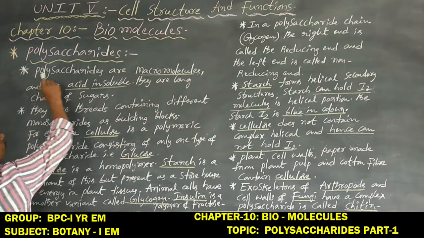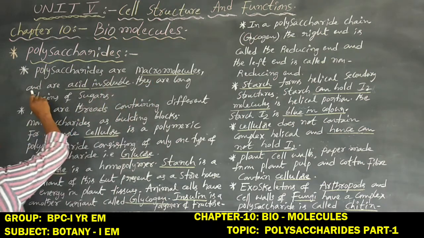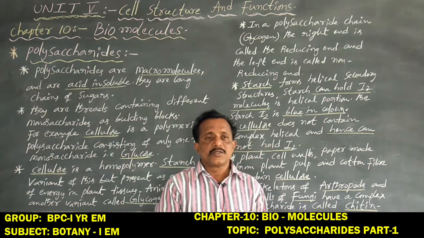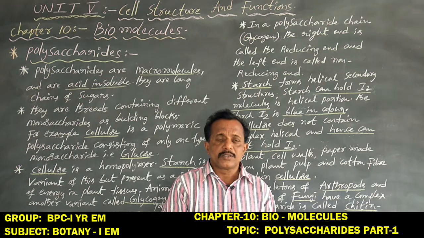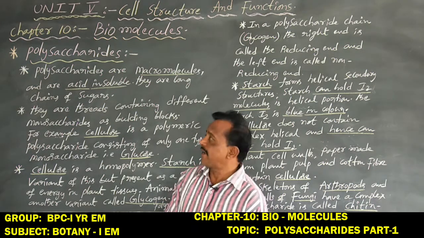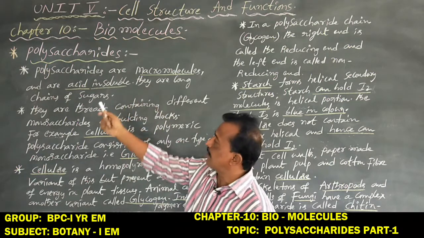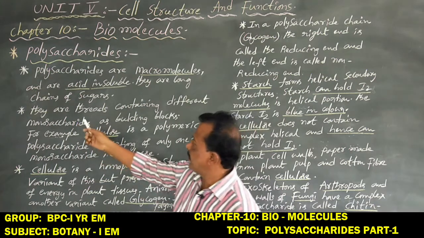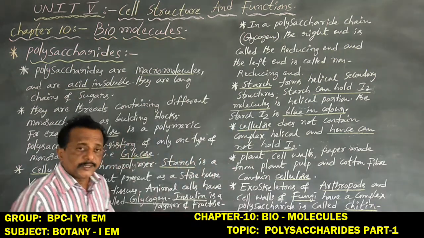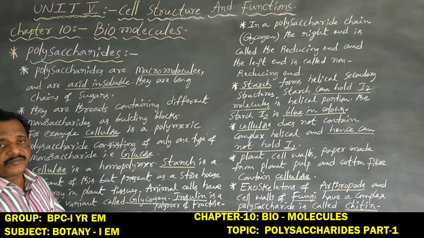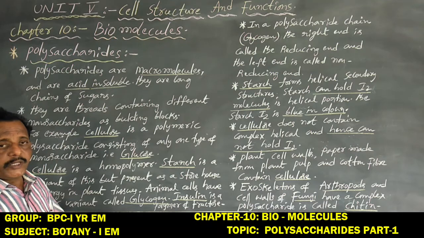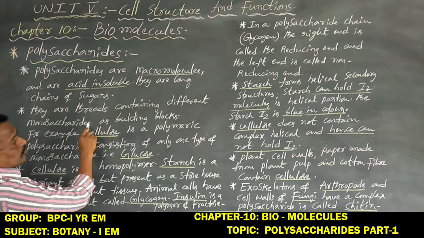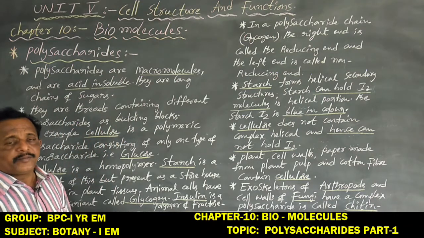Okay, now polysaccharides are macromolecules and are acid soluble. They are long chains of sugars, with a thread-like appearance, like cotton threads, containing different monosaccharides as building blocks.